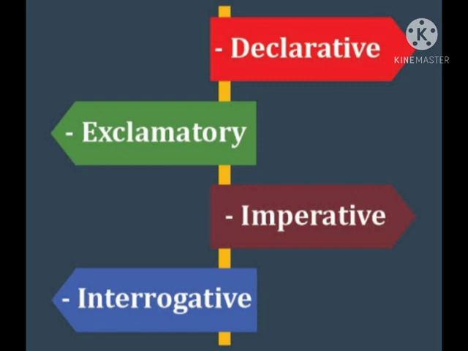Okay, so basically we have 4 kinds of sentences on the basis of function, and I have named them. First is assertive, second is interrogative, third is imperative, and fourth is exclamatory. Now one by one we will take all these kinds and I will explain you about them in detail.